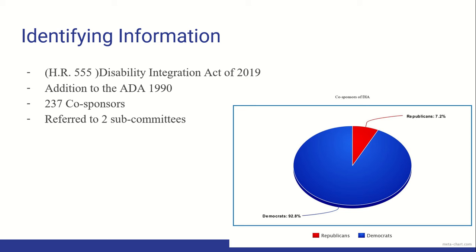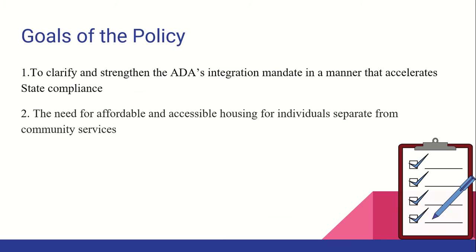There are currently 237 co-sponsors, so that makes up about 220 Democrats and 17 Republicans. This bill was also referred to two subcommittees, the House Subcommittee of Energy and Commerce and the House Subcommittee of the Judiciary. There are two main goals of this policy.